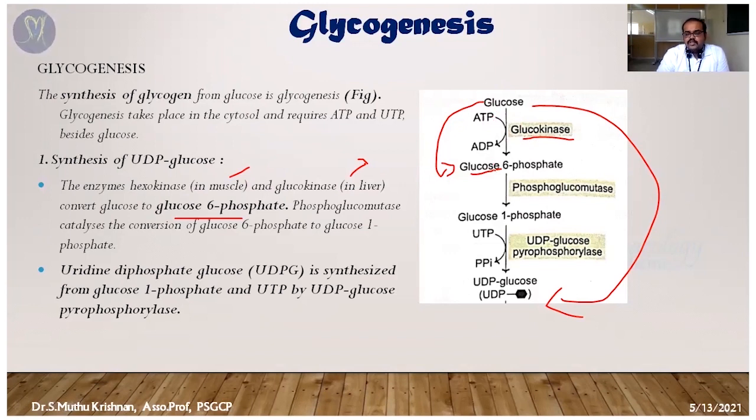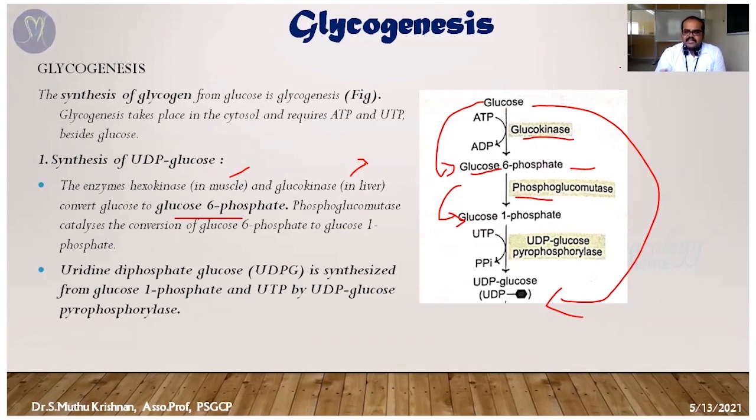So it's converted into glucose 6-phosphate, and ATP is converted into ADP. After that, the glucose 6-phosphate is converted into glucose 1-phosphate. That reaction is catalyzed by phosphoglucomutase enzymes. First, glucose to glucose 6-phosphate, then glucose 6-phosphate to glucose 1-phosphate.